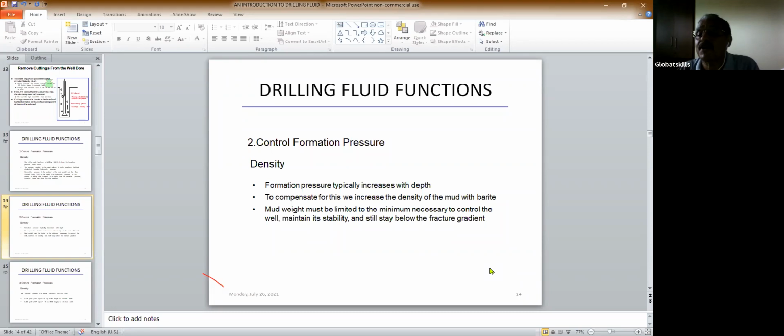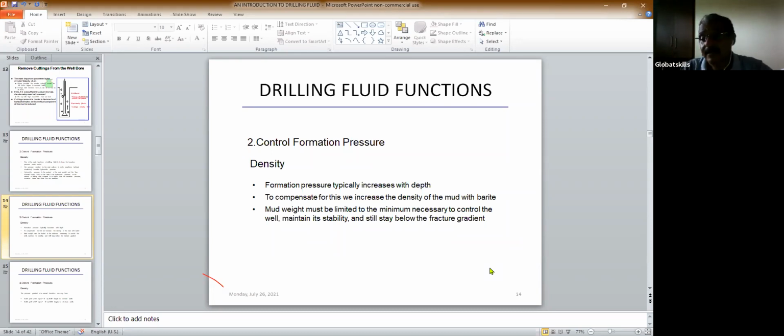And formation pressure is the pressure of the fluid in the pores. So what happens if you increase the density without any control? The problem is that it will fracture the formation, which you don't want.